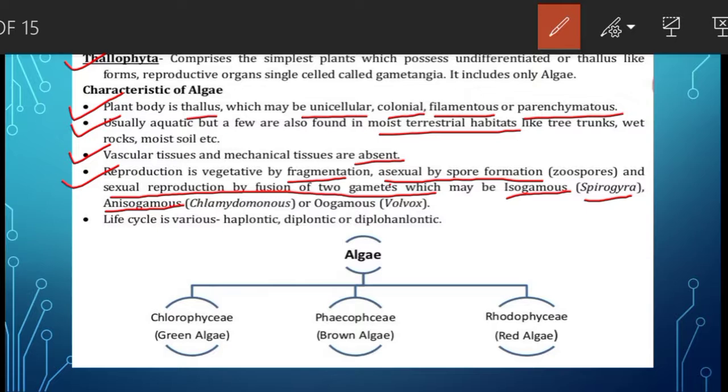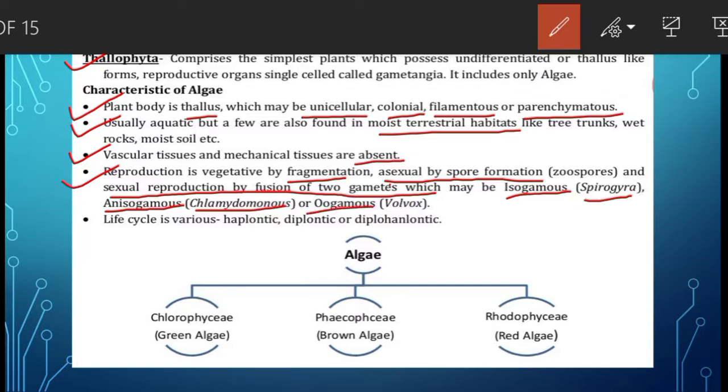So, as the male gametes are bigger than the female gametes, they are structurally dissimilar. Their size is different and even the behavior is different. That is, male gamete is more active than the female gamete. Example in Chlamydomonas.